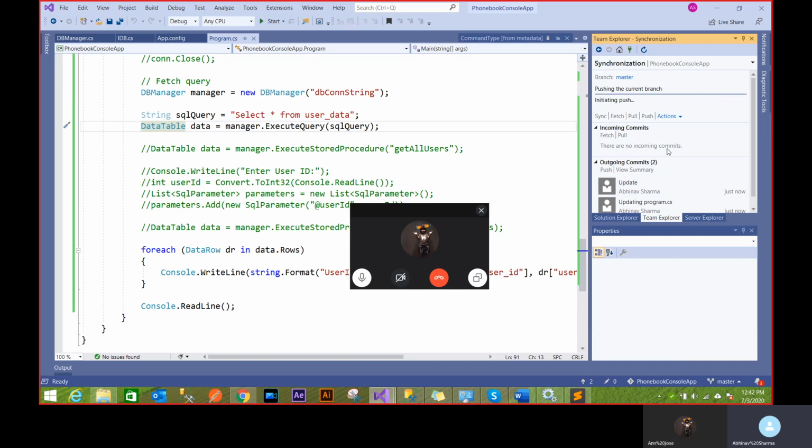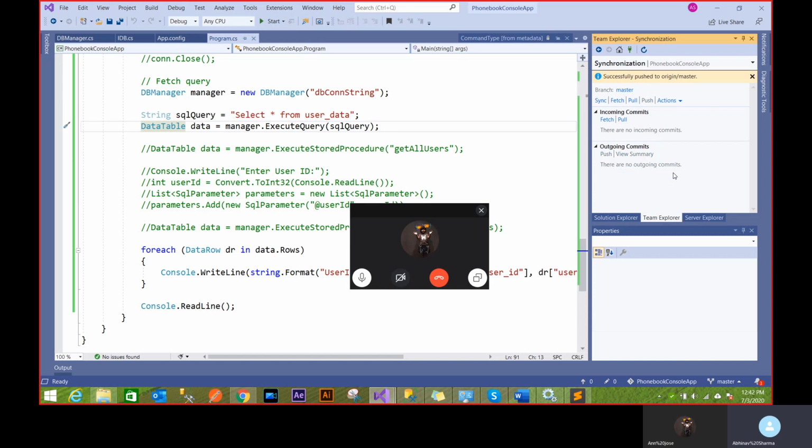Push and pull is the concept of Git, which basically says that all these things that you're changing, I'll be pushing to the master branch. We will be going to the branch thing later on, but as of now, it'll be too much for you to grab at one moment.